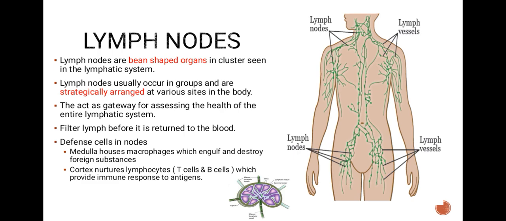Defense cells in nodes: the medulla houses macrophages, which engulf and destroy foreign substances. The cortex nurtures lymphocytes, which provide the immune response to antigens. Lymph nodes, lymph vessels.